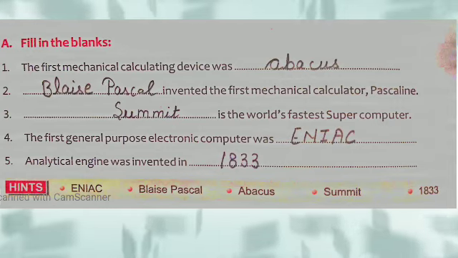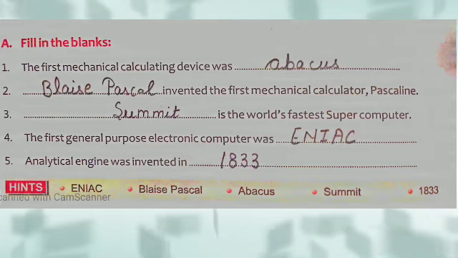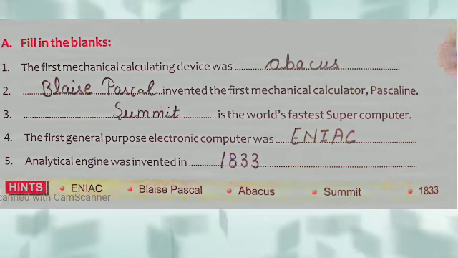Third is, Dash is the world's fastest supercomputer. The world's fastest supercomputer is Summit. So the right answer is Summit. Fourth is, the first general purpose electronic computer was ENIAC. ENIAC was the first general purpose electronic computer.